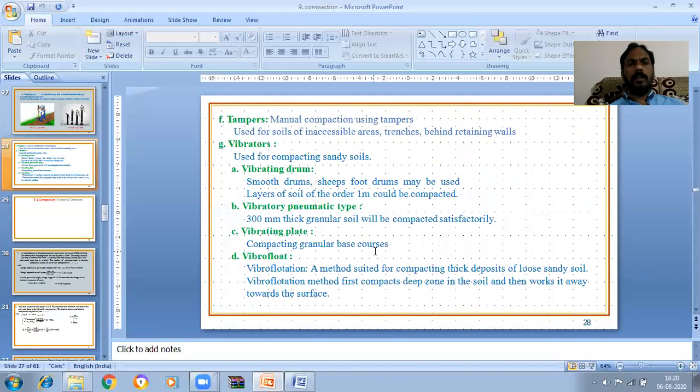Next one, vibrators. Vibrators are the vibrating drum, vibratory pneumatic type, vibrating plates, and vibro flotation. These are the various vibrators. Generally, vibrators are used for compacting sandy soils only.